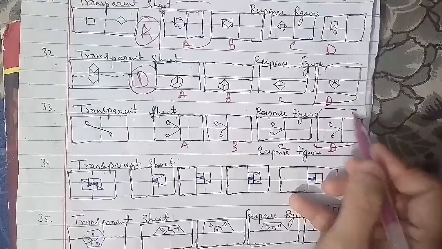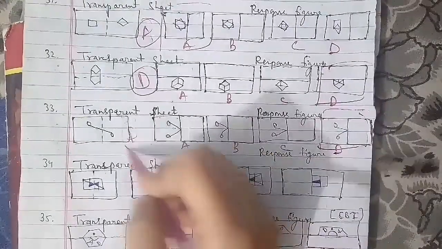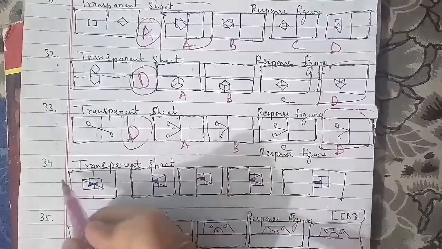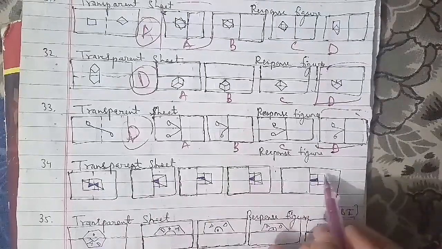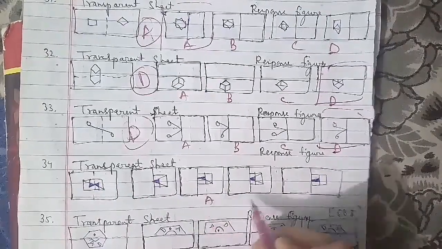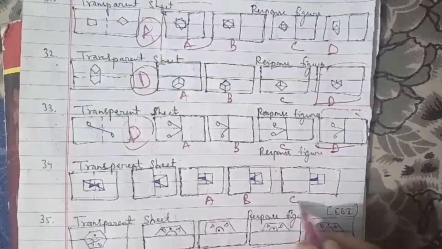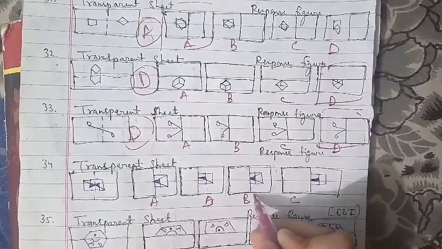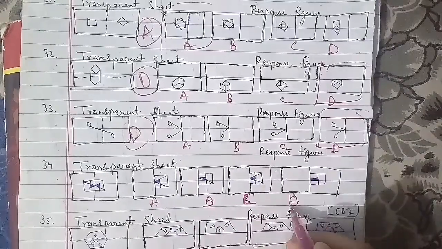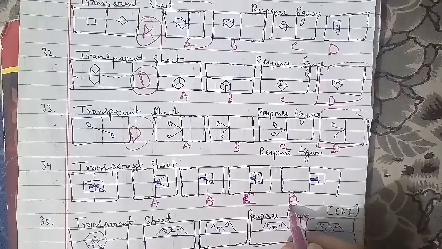We'll go ahead further, which we'll have to talk about, that is the 35th question of the session, which is the transparent sheet and the response figure. This has been an important one because this has also been asked in your CBI examination paper. The figure among this has been representing A, B, C and D, and on the same cases we have that your figure B will be the right answer for this question as well.